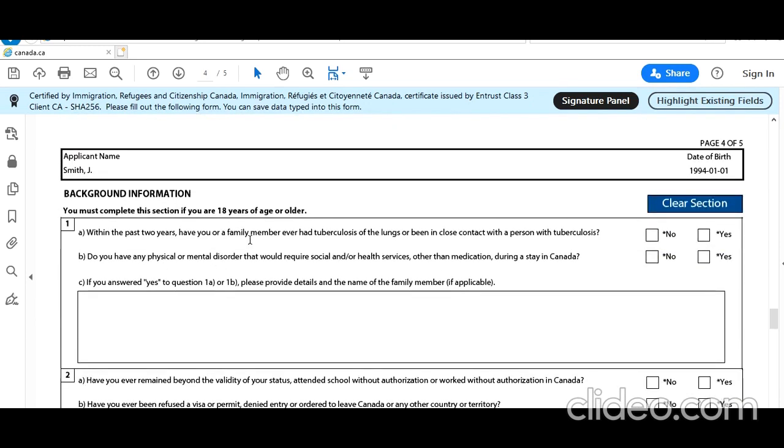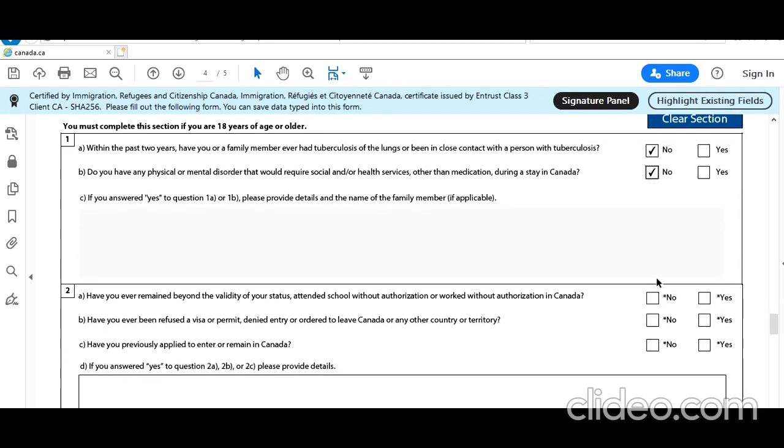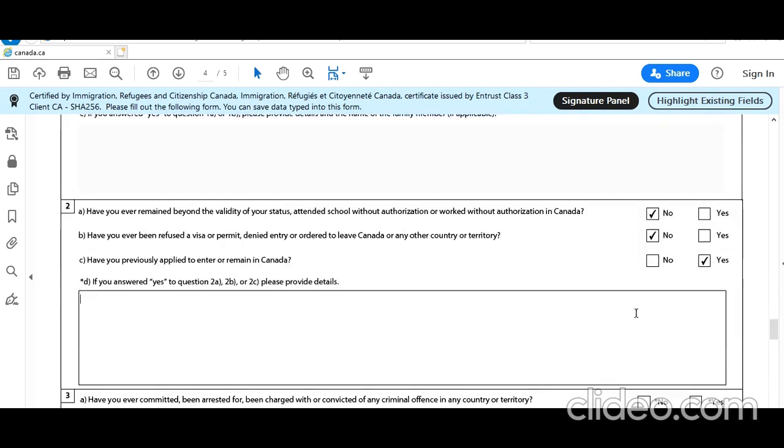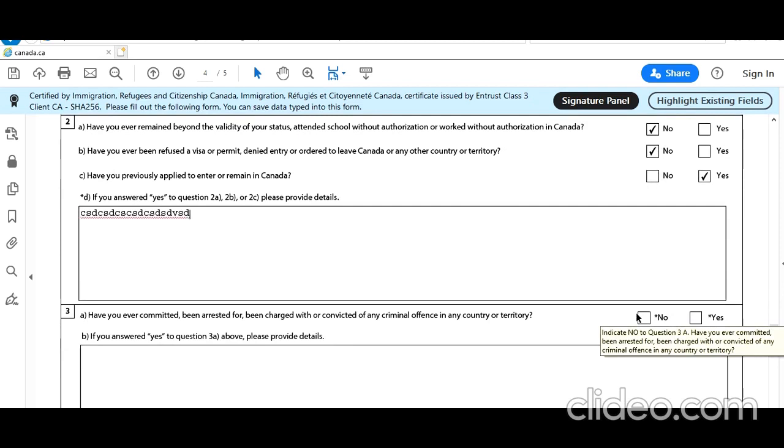Now background information is very important. Fill it up as per your case, not exactly what you see in this video. In the past 2 years, have you had tuberculosis? No. Do you have any physical or mental disorder? No. Have you remained beyond the validity of your visa? No. Have you ever been denied or refused? No. Have you previously applied to enter or remain in Canada? Yes, he has applied because he had a student visa. So provide the full details including the application number and everything. There is nothing to hide, because IRCC already has your information. Just based on your details, they can pull out all the information within a second. So don't hide, don't misrepresent yourself.